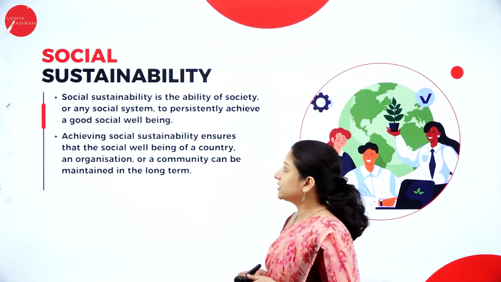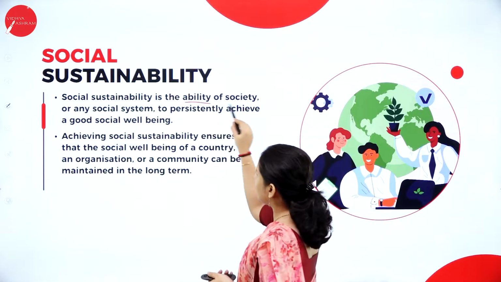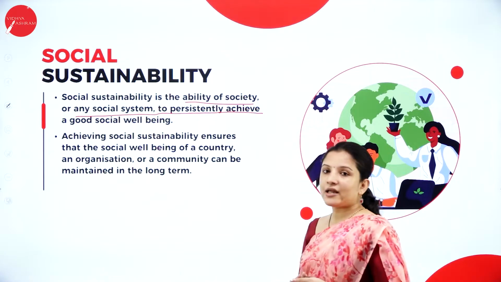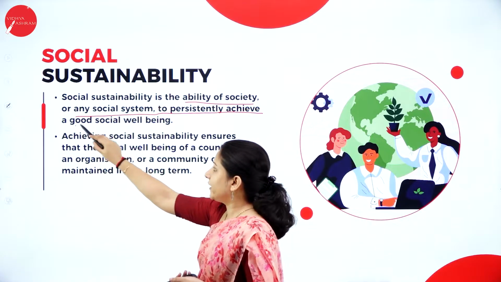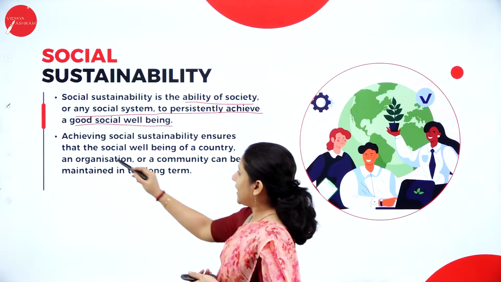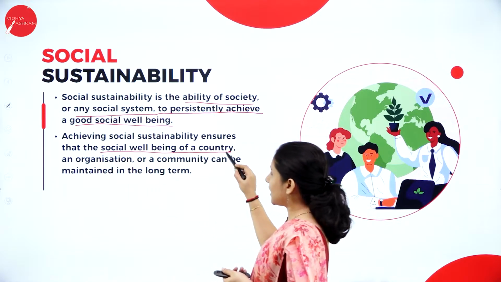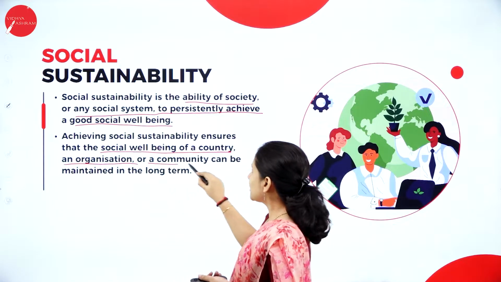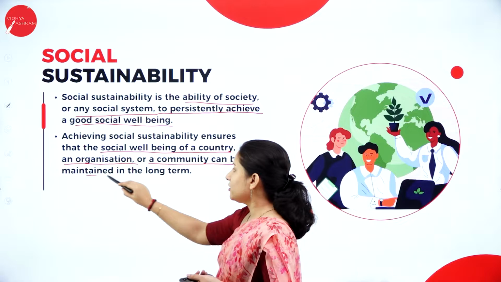Next is social sustainability. Social sustainability is the ability of the society or any social system to continuously achieve good social well-being. So achieving social sustainability ensures that the social well-being of a country, an organization or a community can be maintained in the long term.